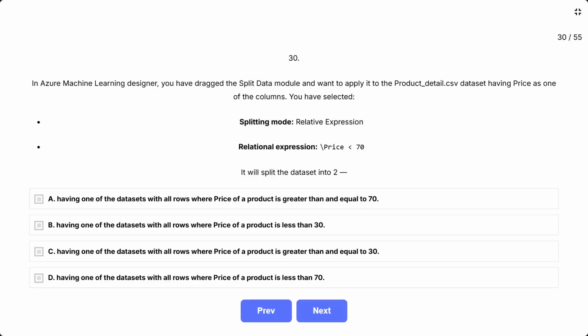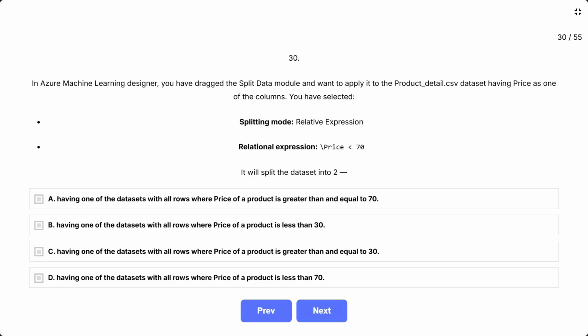Question 30. Select the statements which most appropriately describe the below scenario. In Azure Machine Learning Designer, you have dragged the Split Data module and want to apply it to the product detail.csv dataset, having price as one of the columns. You have selected the below attributes: splitting mode, relative expression, relational expression, price 70.